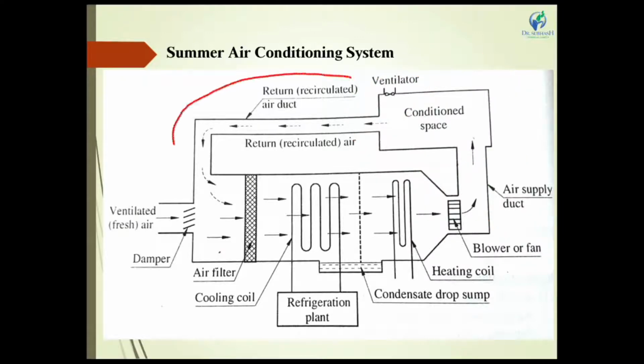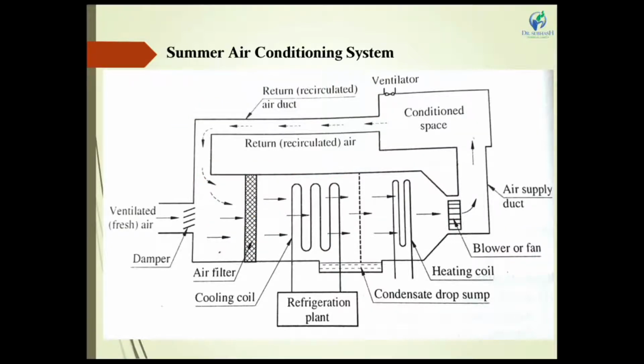This is also a duct for return air coming from the conditioning space, and this air is recirculated by the blower and continues to the next stage in the system as chilled air.